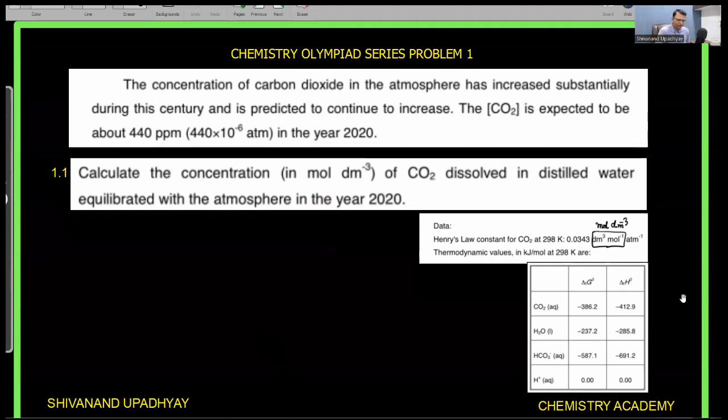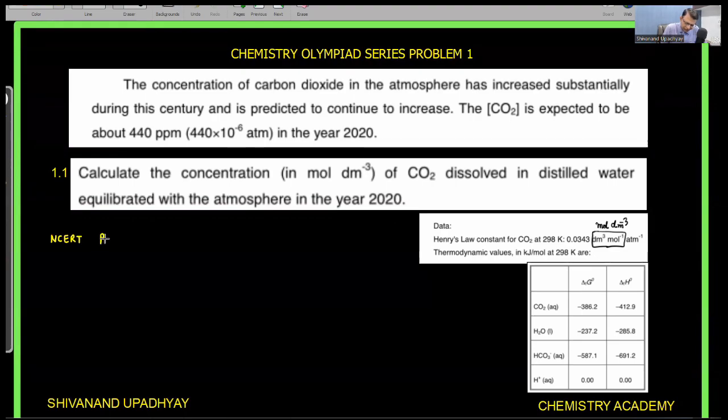So this problem we can solve by using Henry law, but there is a difference in the way they have framed Henry law compared with our NCERT. In our NCERT, when we talk about Henry law, we say that the pressure of the gas is equal to the Henry constant into the mole fraction of the gas in the solution.